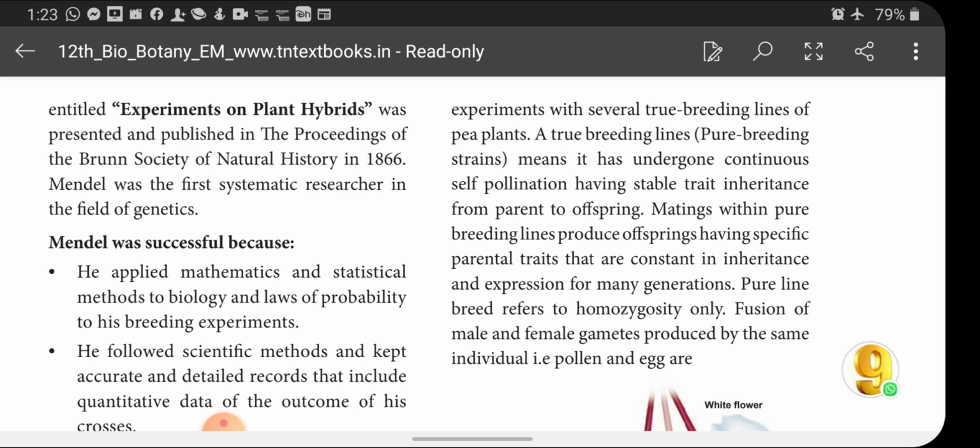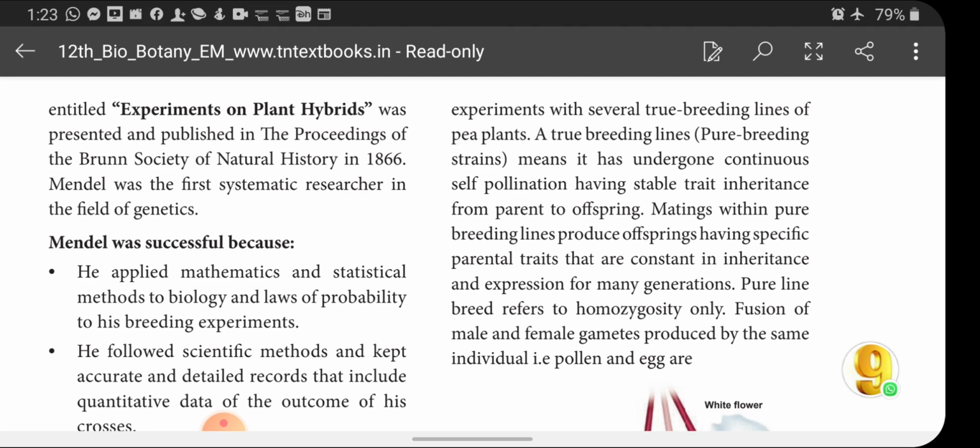Okay, and he got confused about whether the genes for the dwarf character would be inherited by the F1 generation or not. Actually he crossed a tall plant and a dwarf plant.